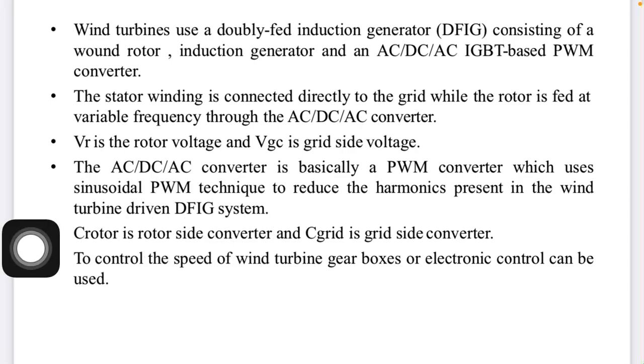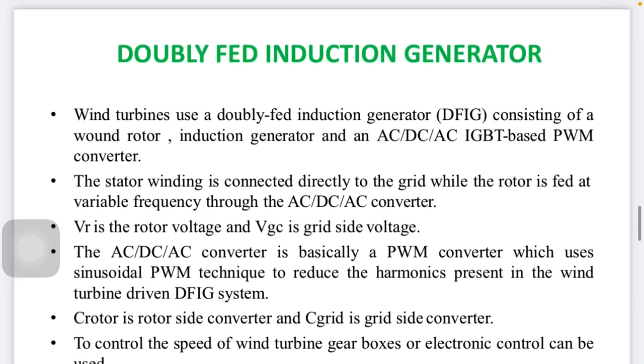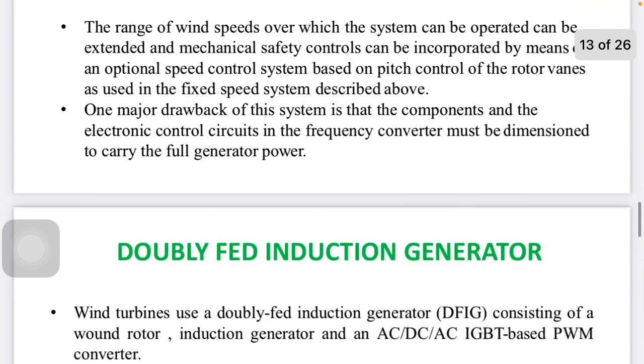Use the sinusoidal PWM method. See, PWM has different methods: sinusoidal, single pulse, multi pulse, hysteresis, and so on. Many times, among those, sinusoidal is the best one for the DFIG. So the converter on the rotor side is called C rotor, and the one on the grid side is called the C grid side converter, which is indicated over here.